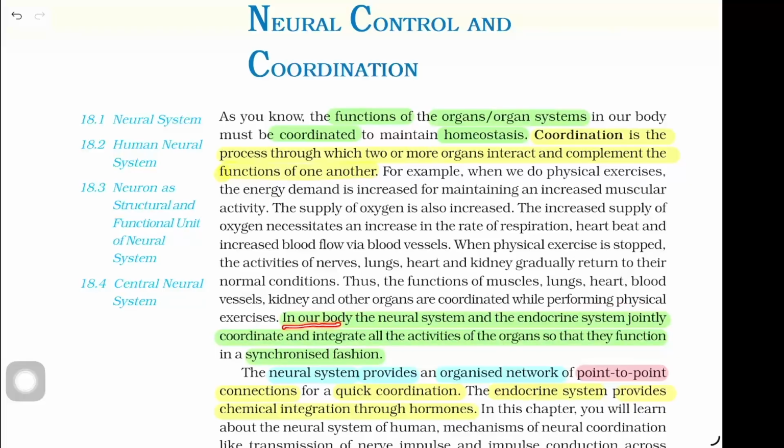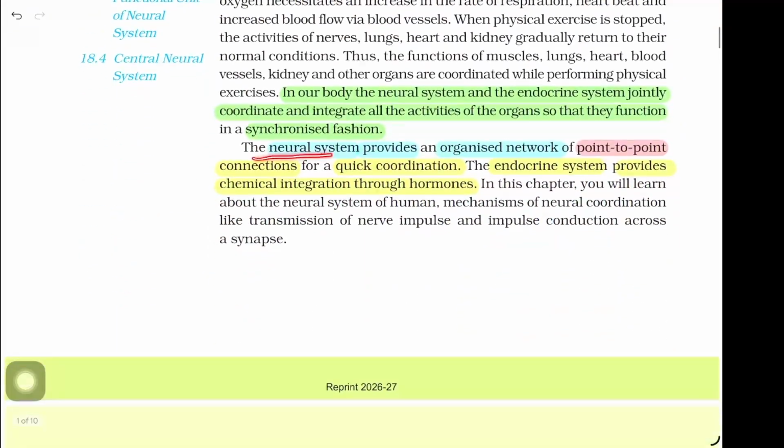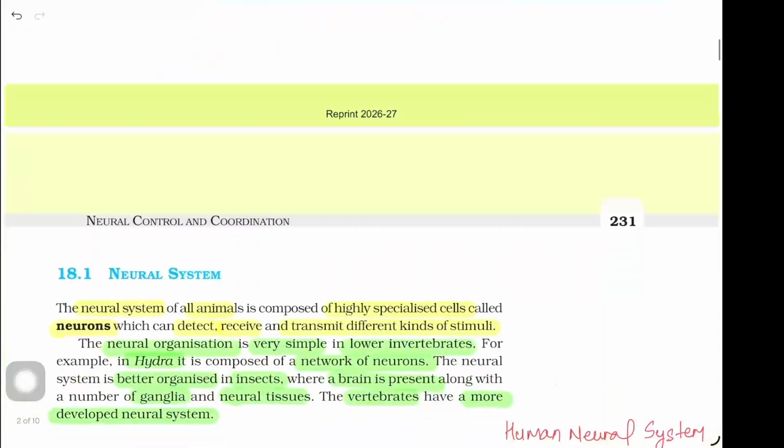In our body, the neural system and the endocrine system jointly coordinate and integrate all the activities of the organs so that they function in a synchronized fashion. The neural system provides an organized network of point-to-point connection for quick coordination. The endocrine system provides chemical integration through hormones. In this chapter, you will learn about the neural system of human, mechanism of neural coordination like transmission of nerve impulse and impulse conduction across synapses.